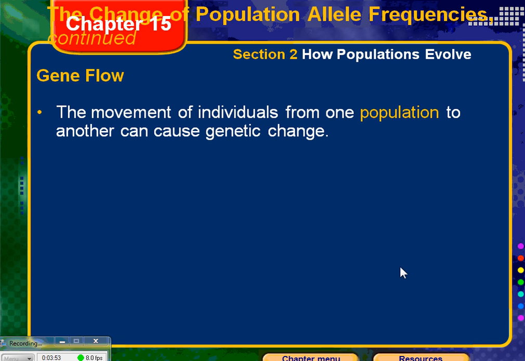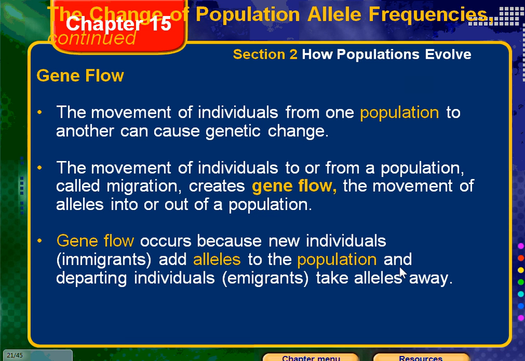I'm going to skip that one. Let's talk about gene flow. Gene flow, the movement of individuals from one population to another, can cause genetic change. So we're talking about whenever individuals move in or move out. So their alleles move in or move out. So they're flowing. Those genes are flowing. Gene flow occurs because new individuals, and I like to say immigrants, add alleles to the population. And if you have departing individuals, emigrants, like exit, they take these alleles away.